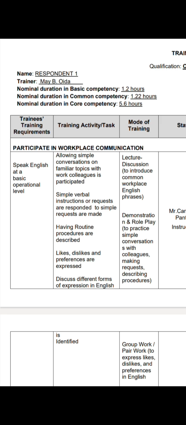I'm the trainer. Then nominal duration in basic competency, which is 1.2 hours. Then in common, 1.22 hours. Then core competency, which is 5.6 hours. So 1.2 hours is equal to 1 hour and 12 minutes, and 1.22 is equal to 1 hour and 13 minutes. Then 5.6 hours per core competency is equal to 5 hours and 36 minutes.